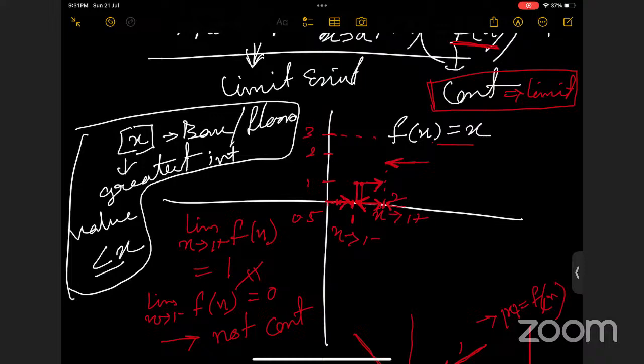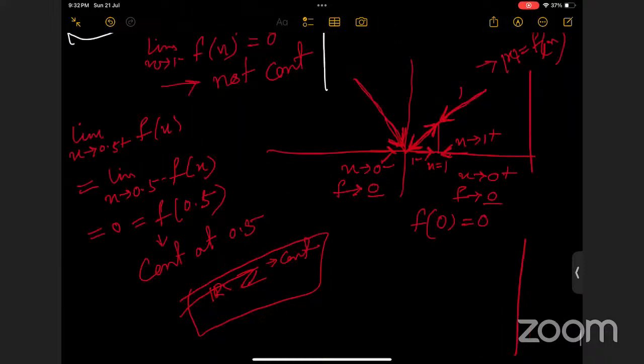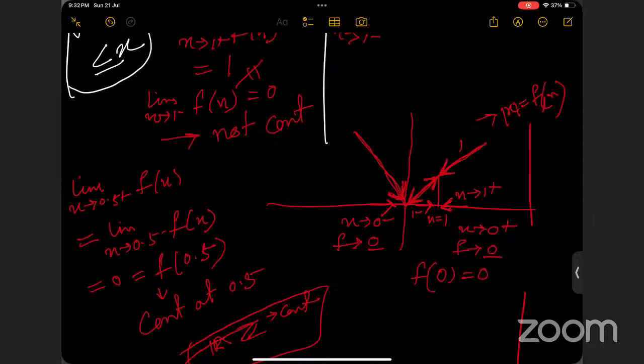Ma'am, in the mod function, if we take 1 plus, then at that point I am taking 1.1. So the mod result will also change, right? Yes. 1.1 is a bigger number. It must be smaller, like 1.00001. Infinite times closer to 1, represented by h. It should be a number smaller than 1 by 0 and h. Got it, ma'am.